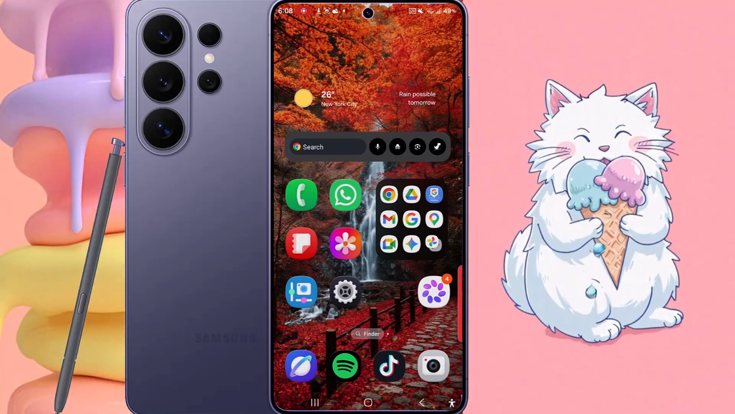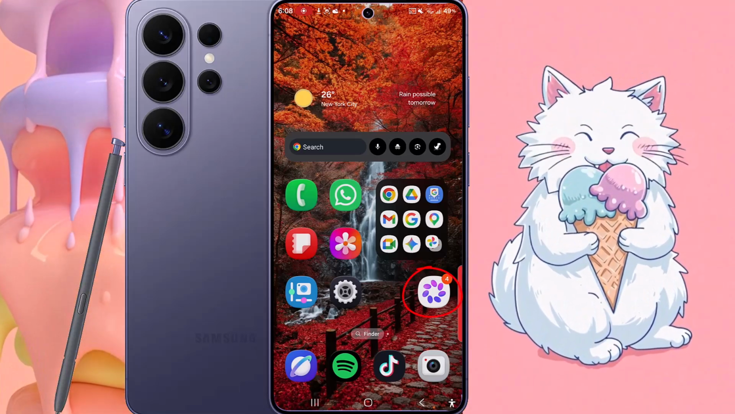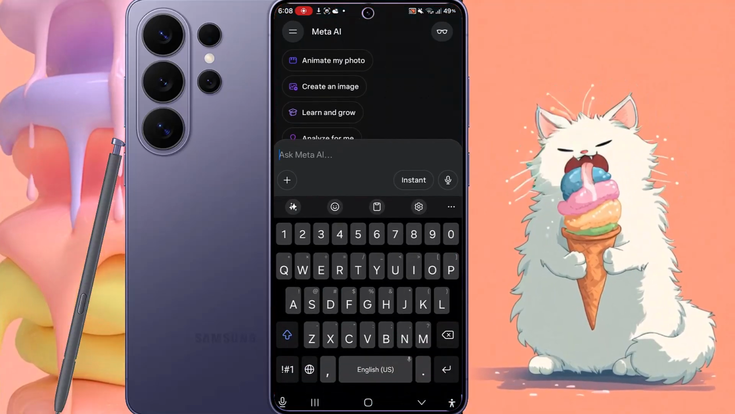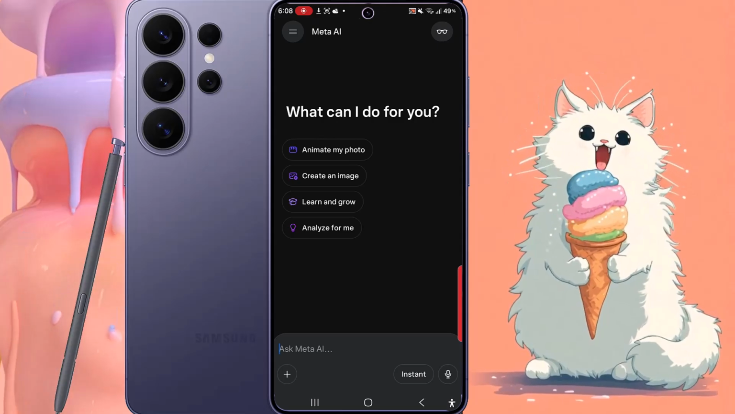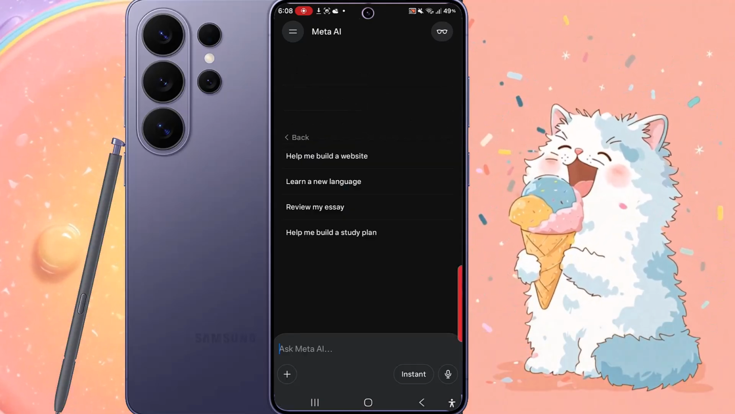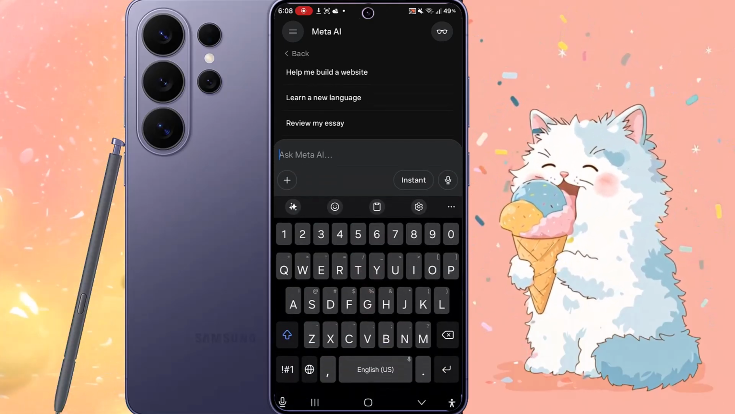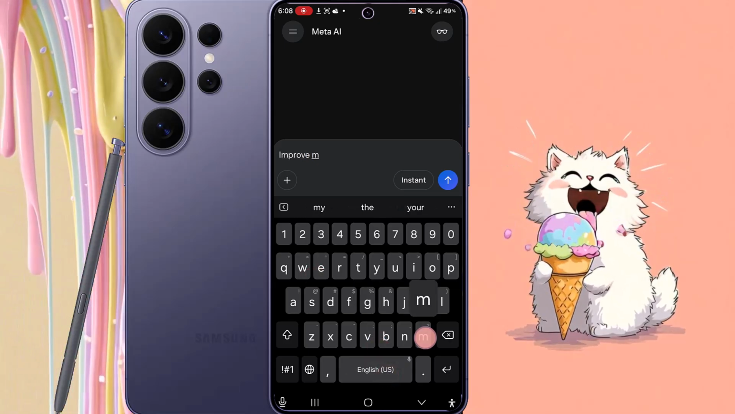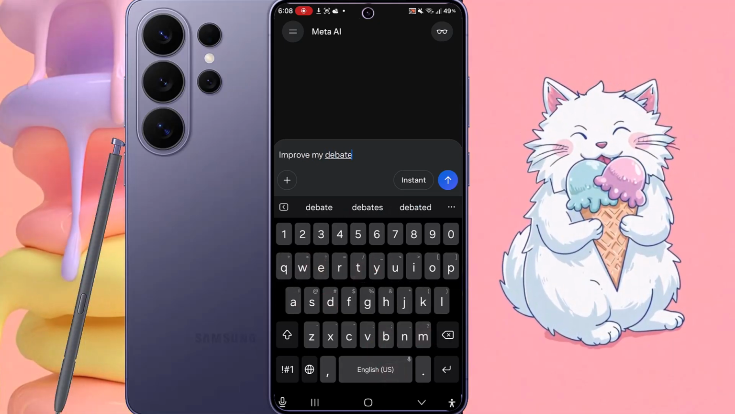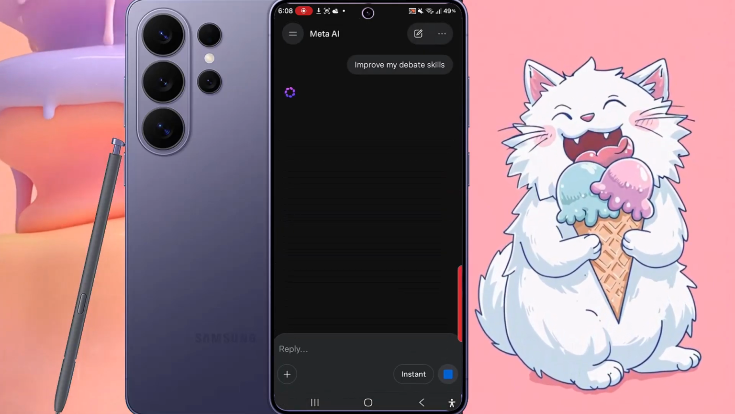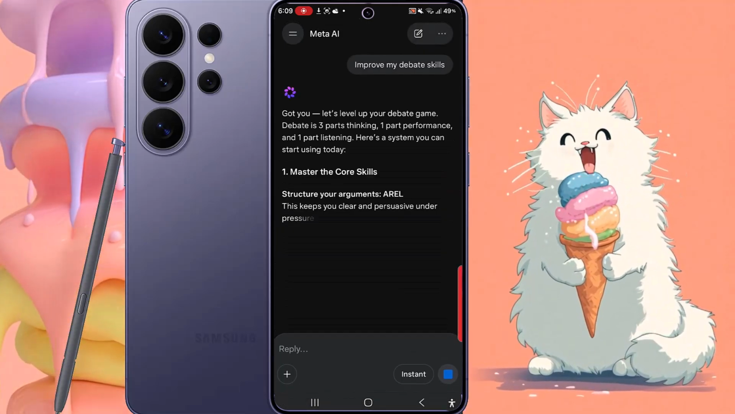First, open the Meta AI app on your Samsung Galaxy S26 Ultra. In the chat box, type a prompt like "Improve my debate skill" or "Help me practice debating." You can also add a topic, for example, "Let's debate, is social media good or bad?" Then send your message. Meta AI will respond with arguments, questions, or even challenge your opinion.